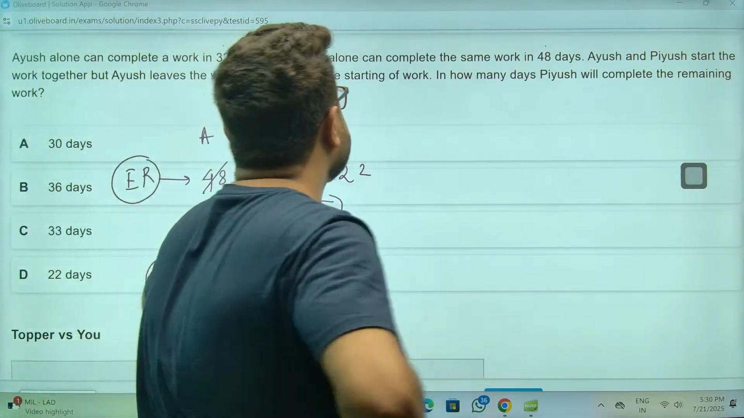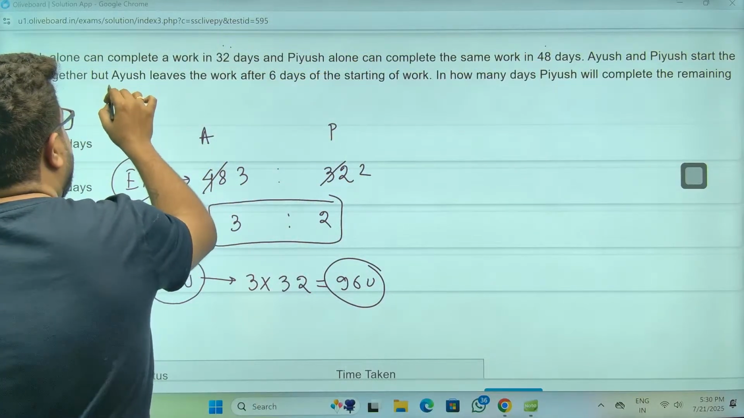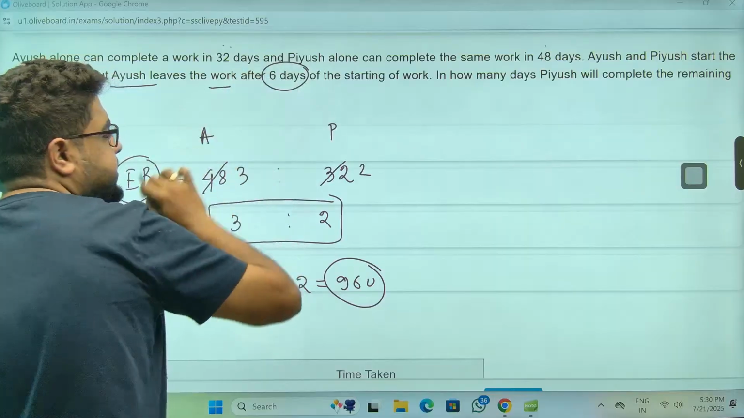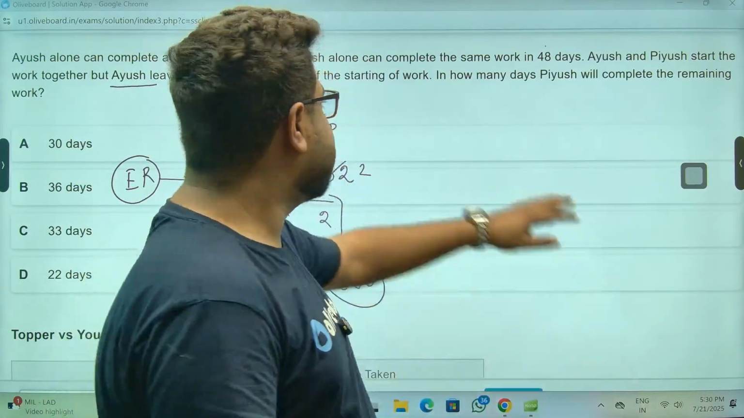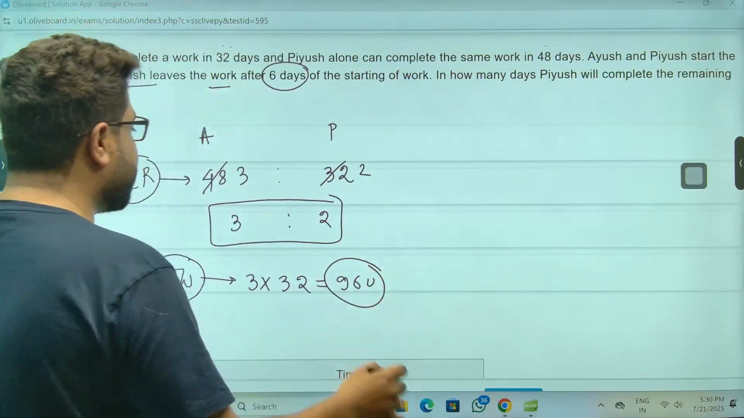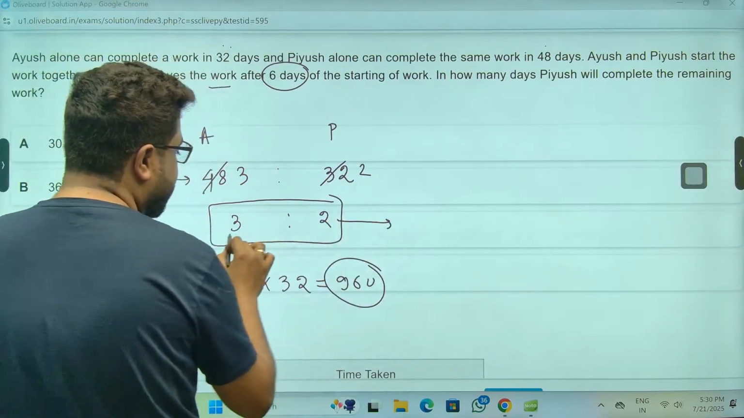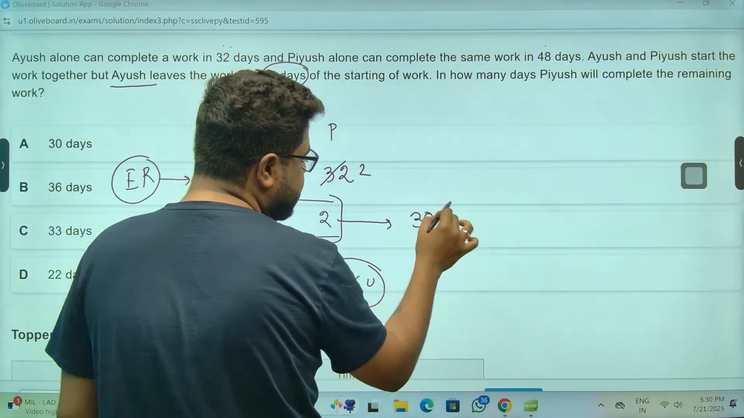They start working together. Ayush leaves after 6 days. Read between the lines, I've told this multiple times. This means for the first 6 days, both have worked together. If they work together, they are doing 5 units of work every day. In 6 days, they will do 5 times 6, which is 30 units.